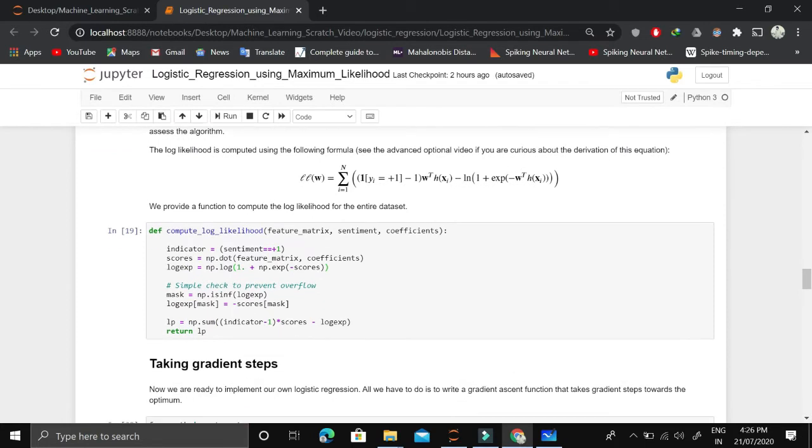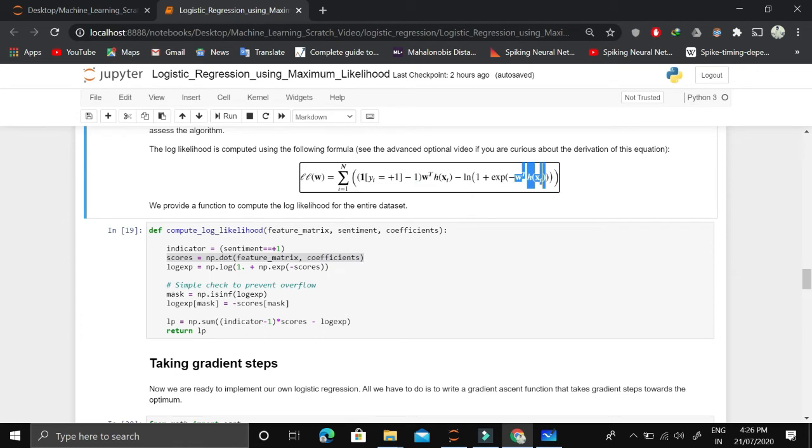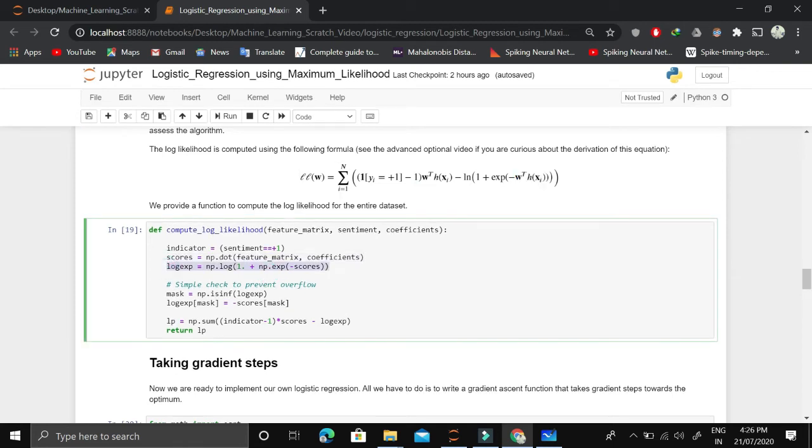Now we'll compute the log likelihood function, and I have already explained it. This first part is indicator function, and this represents this part. And now the scores is actually this W transpose Xi and W transpose Xi here. Now log exponential is actually completely explained here.